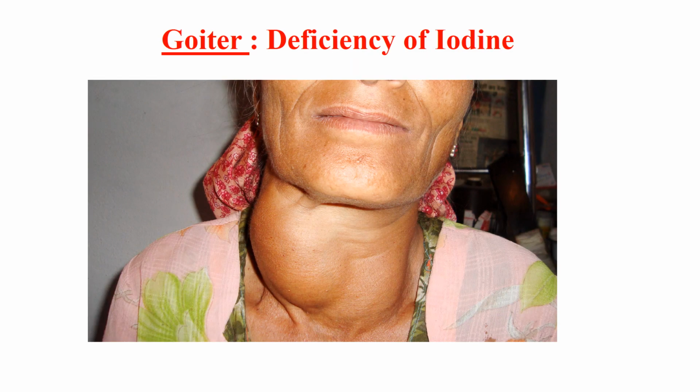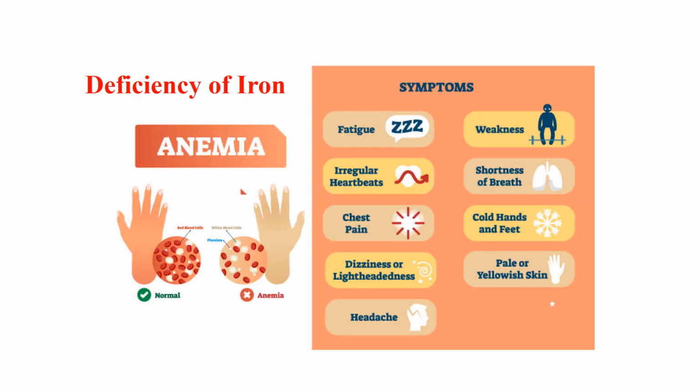Here you can see the throat is swollen, that is the disorder called goiter, that is caused by deficiency of iodine in the diet. This is caused due to swelling of the thyroid gland inside the throat. Now comes deficiency of iron, that is known as anemia. Here you can see in a normal hand picture there are more red blood cells as compared to an anemic patient, and that's why the anemic patient's hand color is becoming pale.